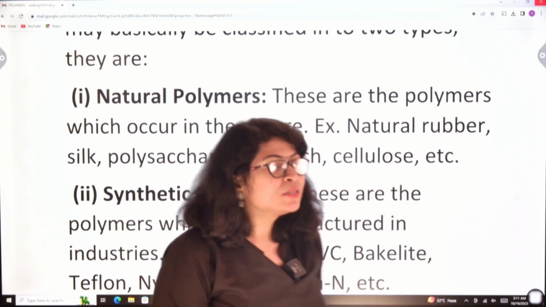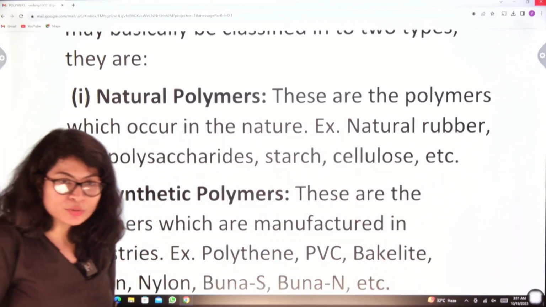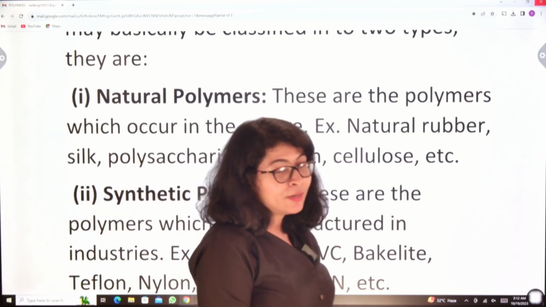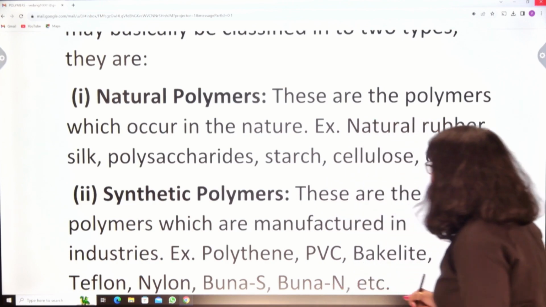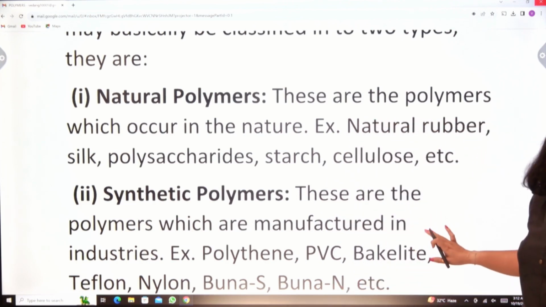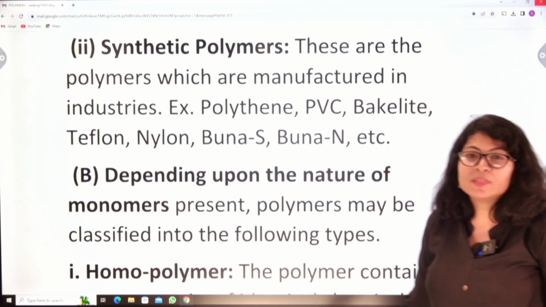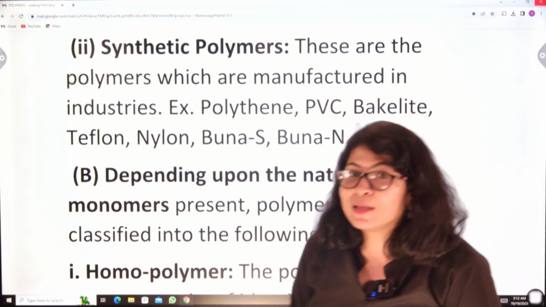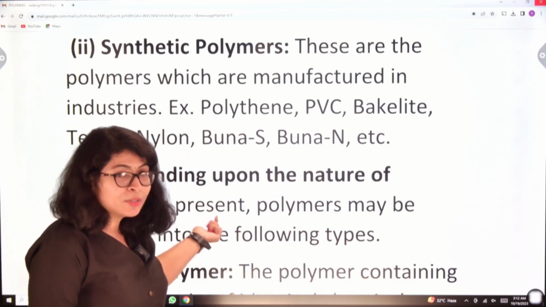So what are the examples? Natural rubber, silk, polysaccharide, starch as well as glucose. The next classification is synthetic polymers. Synthetic polymers means they are obviously not made in nature, they have to be manufactured. So they are polythene, PVC, bakelite, Teflon, nylon, buna, etc. Buna are also rubber, they are synthetic rubber.